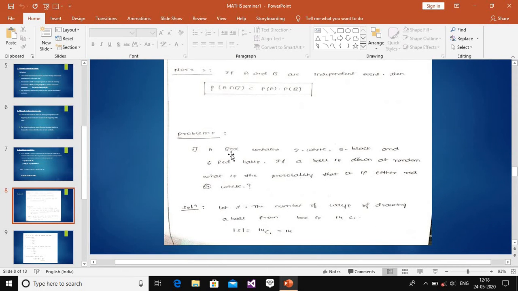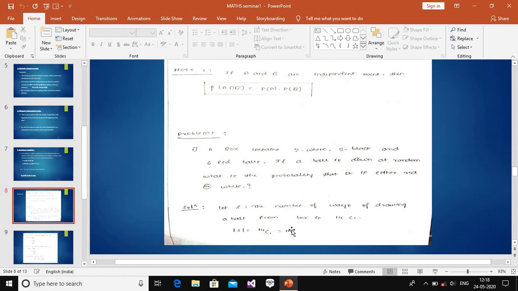Problem 1: A box contains 3 white, 5 black and 6 red balls. If a ball is drawn at random, what is the probability of it being either red or white? In the question, we have 3 white balls, 5 black balls and 6 red balls. We need to identify only the red or white balls.